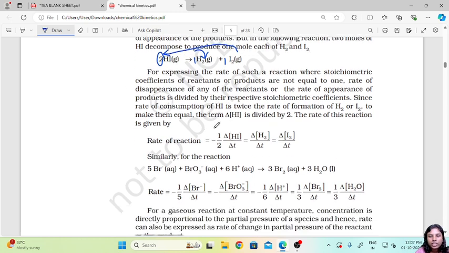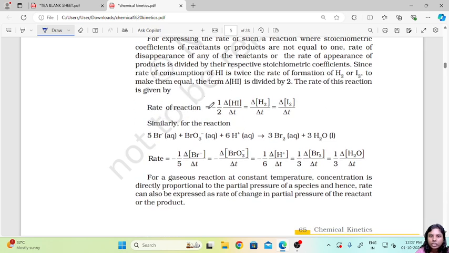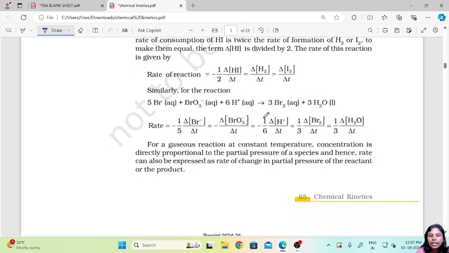For such cases, we have to divide the species that has a stoichiometry of 2 by 2. Therefore the rate of reaction equals minus half delta HI upon delta t, or you can directly write delta HI upon 2 delta t, which equals delta H2 upon delta t equals delta I2 upon delta t.